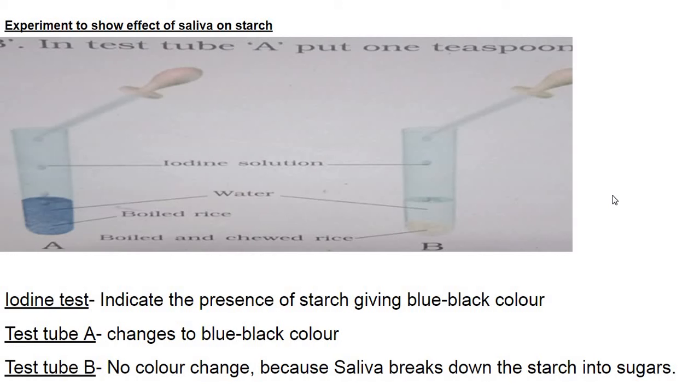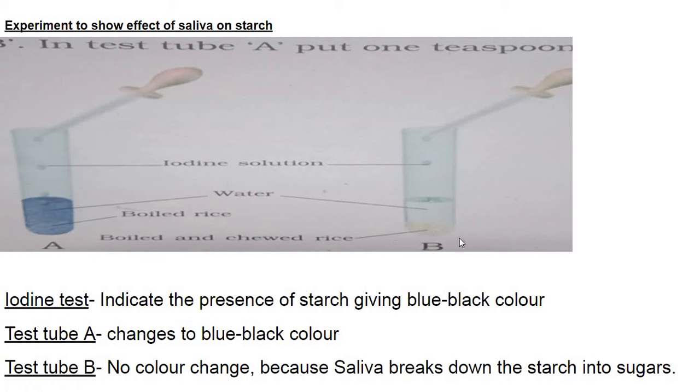So how can we prove the effect of saliva on starch? Our food consists of starch. To know the presence of starch, which test will we do? We'll do the iodine test. And if we do the iodine test on starch, it will give a blue-black color. And here what are you going to do?